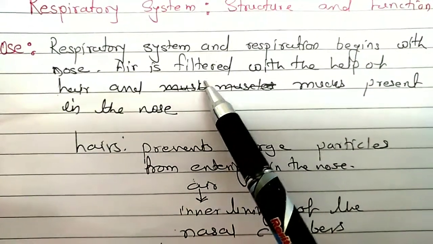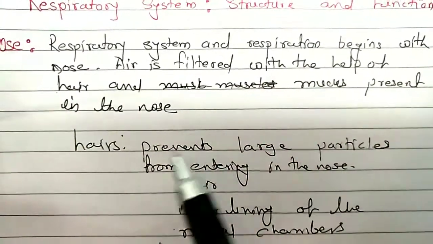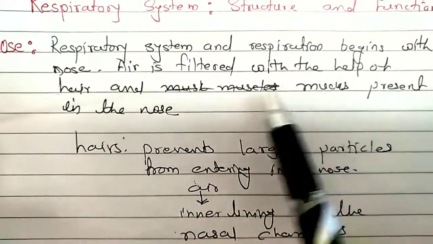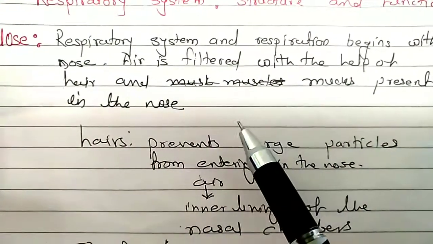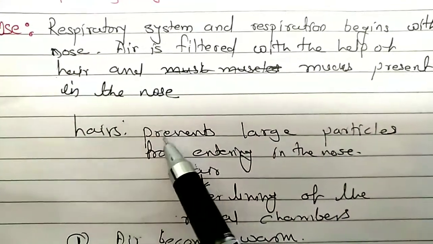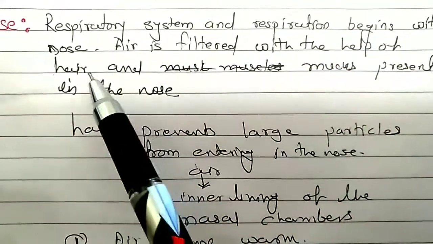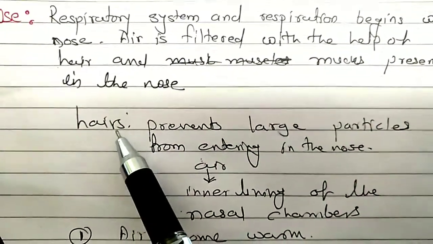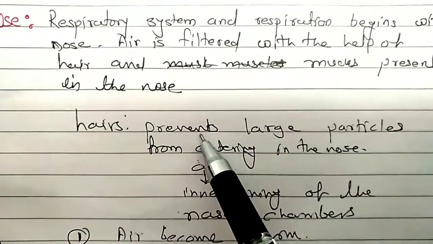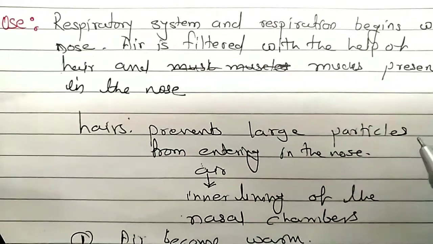Now inside the nose, air is filtered with the help of hair and mucus present in the nose. What function is performed by hair? We'll understand one by one. The functions of hair and mucus. Now hairs, they are present. These hairs prevent large particles from entering the nose.